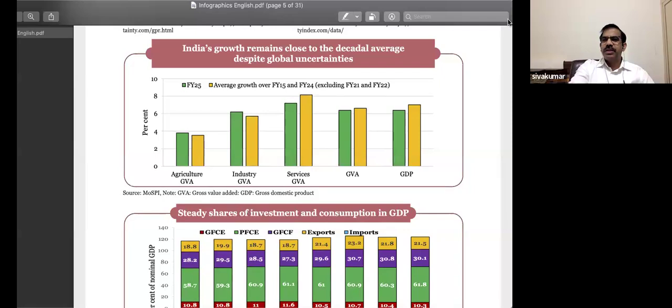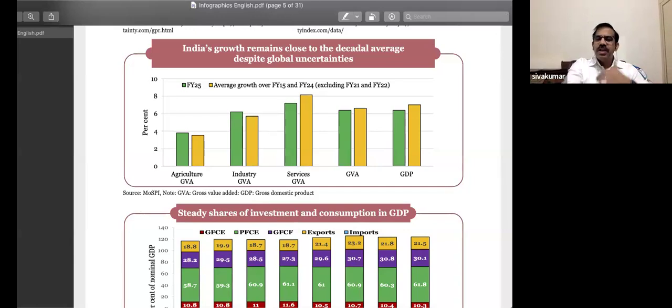The GDP basically, before that, let me explain value addition. Value addition simply means enhancement of value of goods and services before they get sold or delivered.